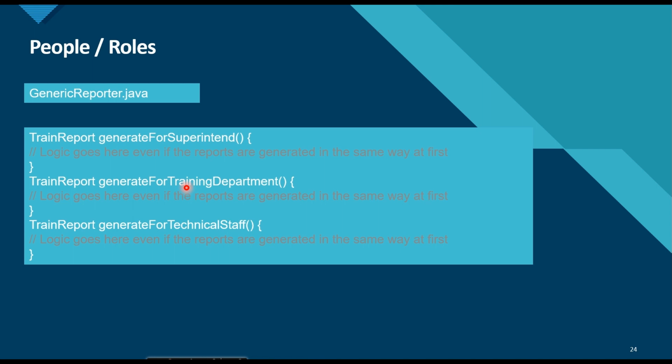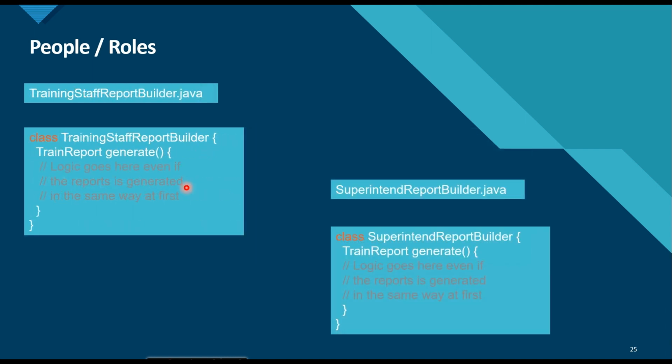At first the logic may be the same in all three methods, right? So here we are breaking the Do Not Repeat Yourself principle, but to be more future flexible, we are breaking this rule. So we can have two different classes altogether. One is the training staff report builder that generates the train report for the training staff. The other can be the superintendent report builder that will generate the train report for the superintendent, and likewise for the third class.